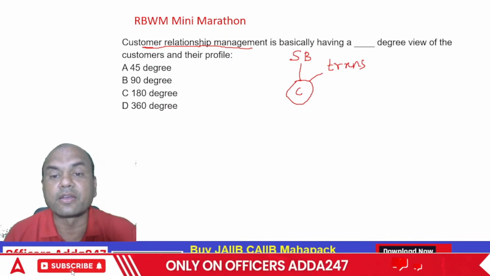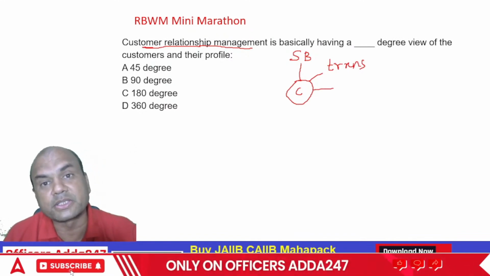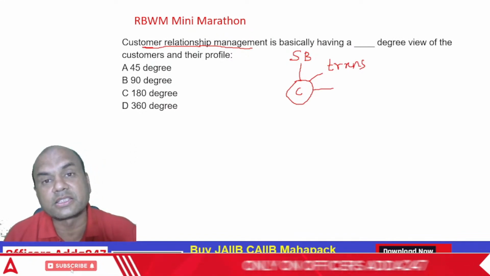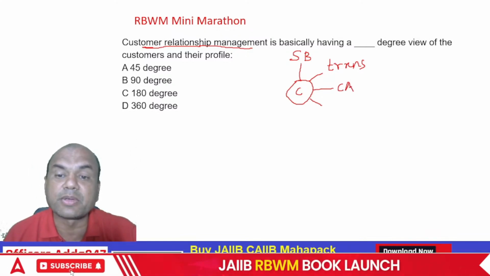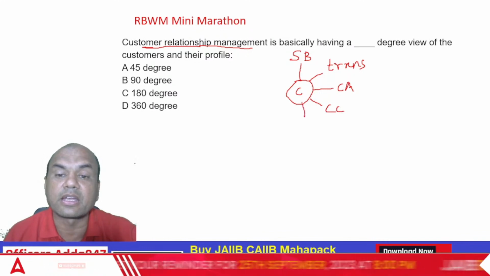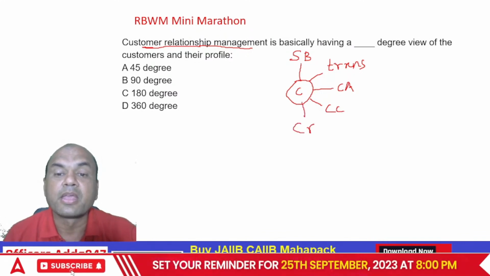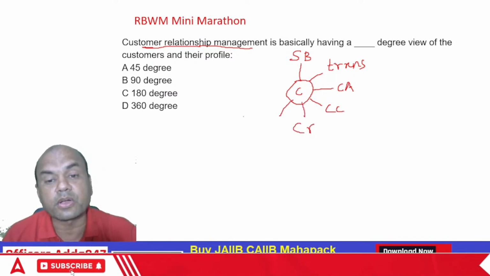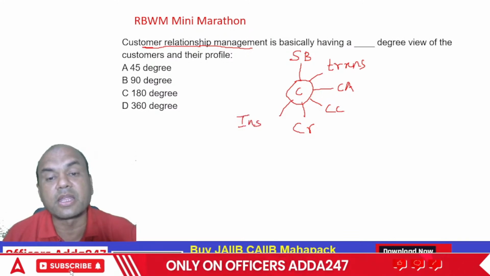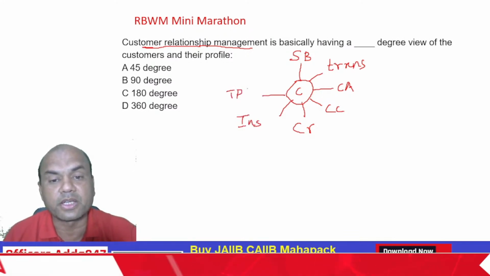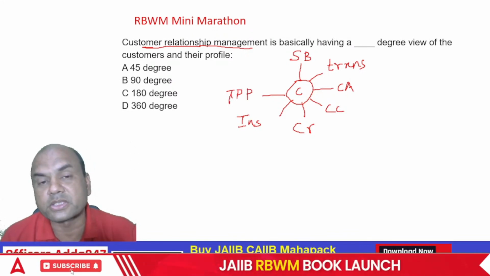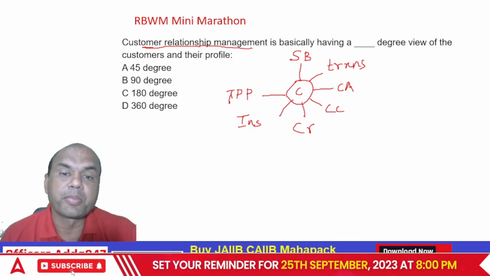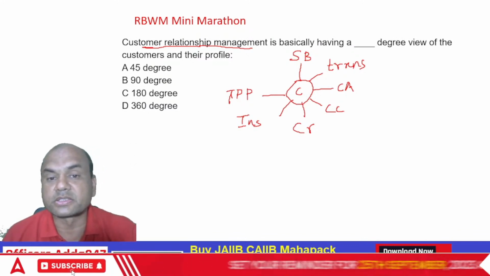Second, how many more accounts can be pitched? If the customer is doing heavy transactions, then can a current account be pitched to that customer? Can a CC be pitched? Can a credit card be pitched? Can an insurance product be pitched? Can a TPP be pitched? TPP means third party products. Just tell me, what are the products under TPP, everyone?